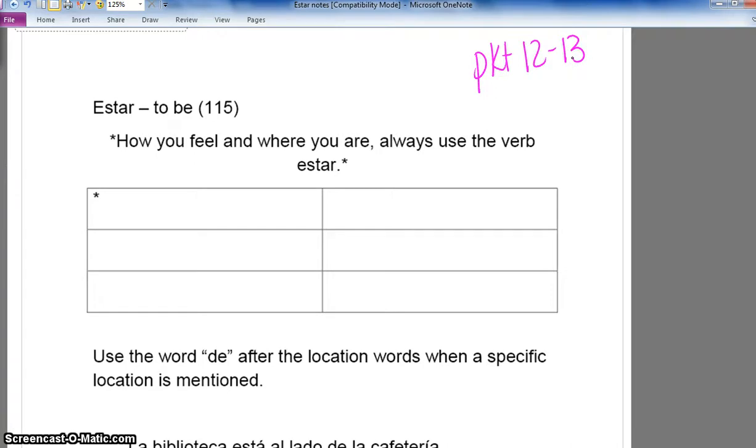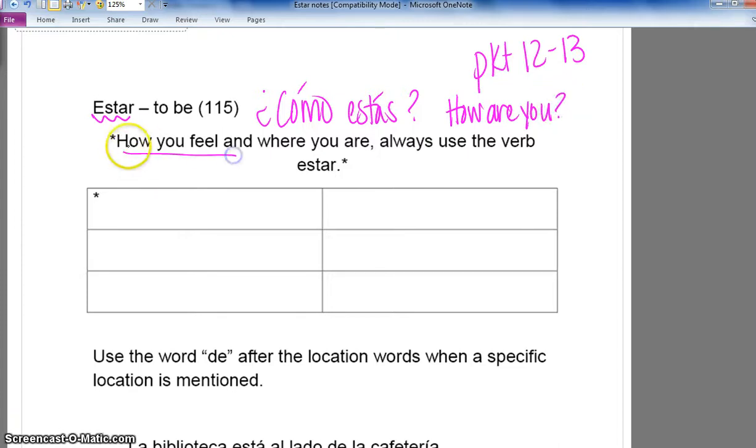Hoy hablamos del verbo estar. Estar significa to be. We already know how to use estar because we're already familiar with the question, ¿Cómo estás? ¿Cómo estás? is the question in Spanish that means how are you? When you use estar, you use it for how you feel, and that's when you would answer the question, ¿Cómo estás? But you also use it for where you are.